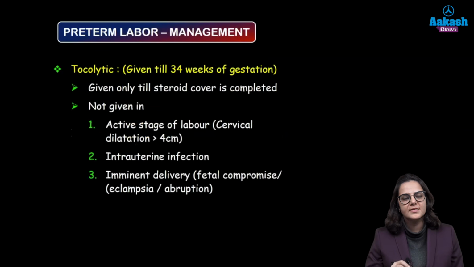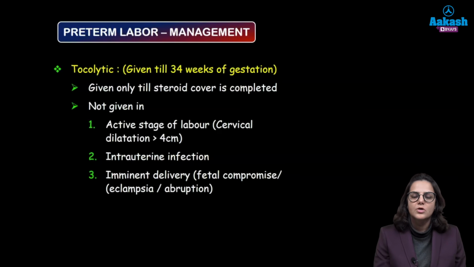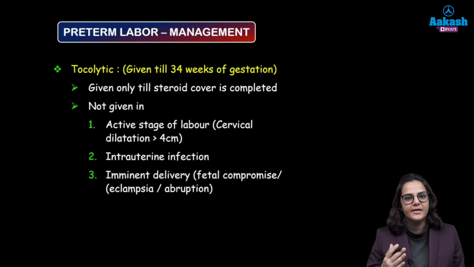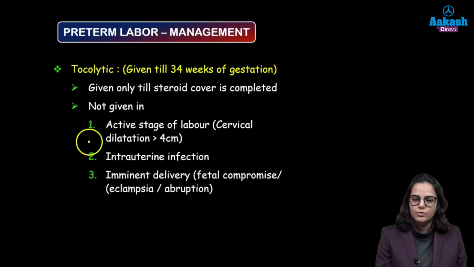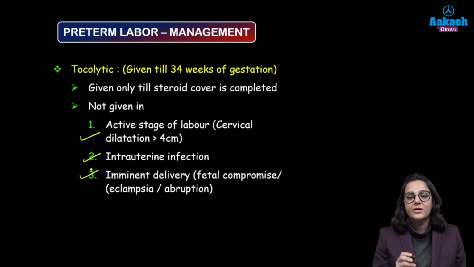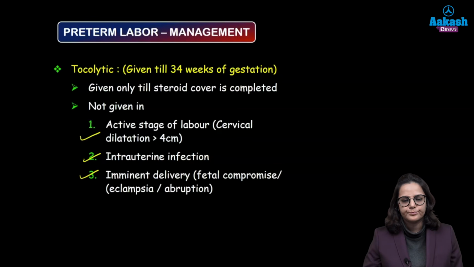Now tocolysis is given till 34 weeks of period of gestation, only so that we can wait for the effect of corticosteroids and magnesium sulfate. Okay, only for that purpose. It is not given when we see that the delivery is imminent and it has no use. So when the patient goes into active labor, when there is intrauterine infection, and when you need to speed up delivery, like if there is fetal compromise, placental abruption or eclampsia.